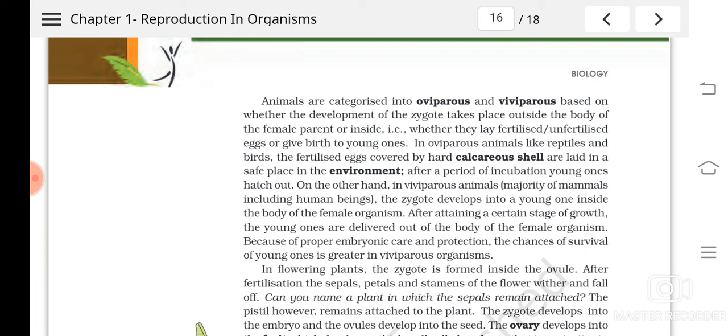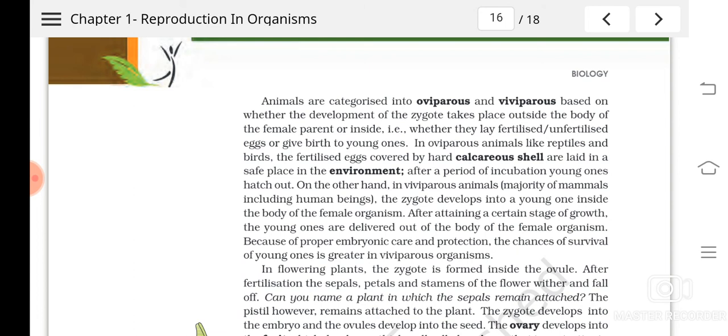Okay, and viviparous animals, what happens to them? In this type of organisms, the zygote development takes place inside the body of the female organism. When the zygote develops into the embryo, and after the embryo matures, what will happen? They will deliver the young ones. This kind of organisms are known as viviparous. So viviparous organisms are those which give birth to their young ones.